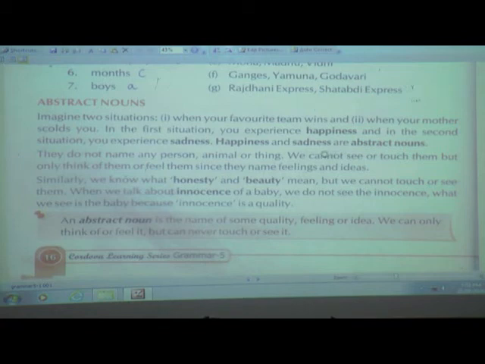We can just feel them or think about them, and we are not able to see nouns like happiness and sadness. We are not able to see them and we are not able to touch them. That's why they are called abstract nouns. If you see, they do not name any person, animal or thing.